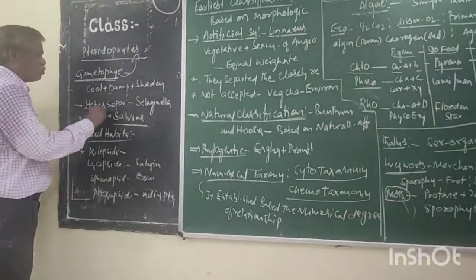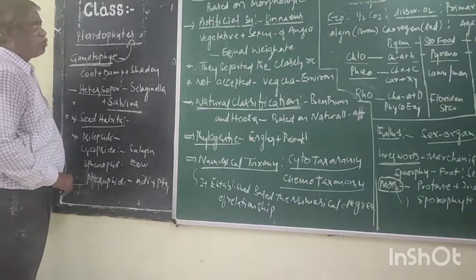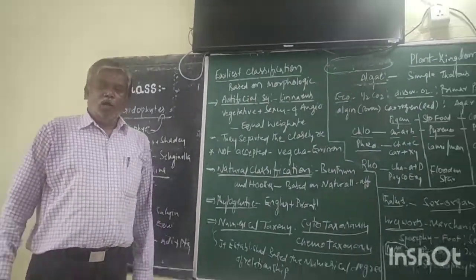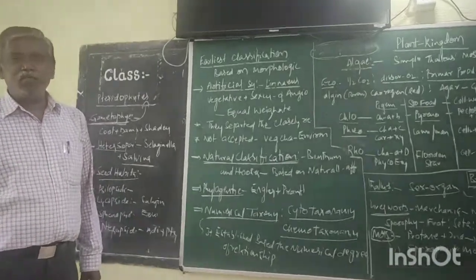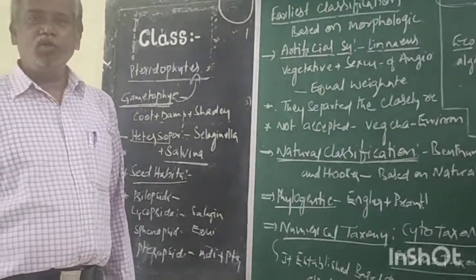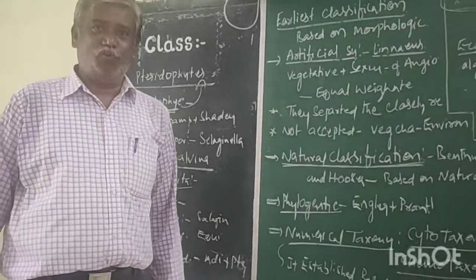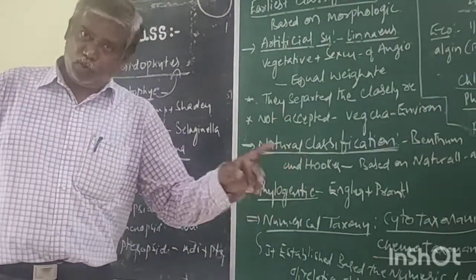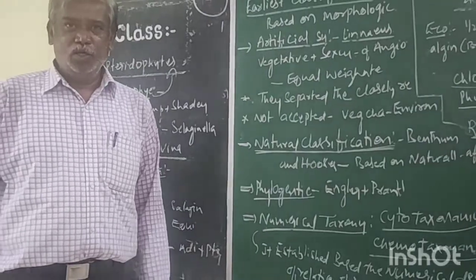Now, heterospores and homospores. In the second year syllabus on flowering plants, you know microspore and megaspore. The microspore belongs to the male reproductive system and is responsible for the pollen grain, which gives the male gamete.